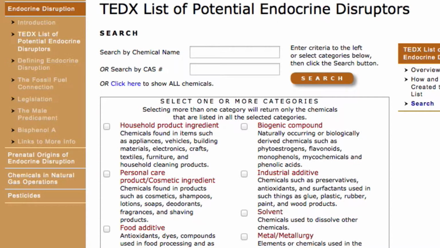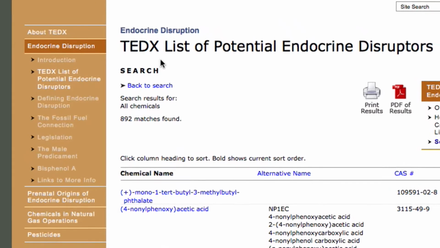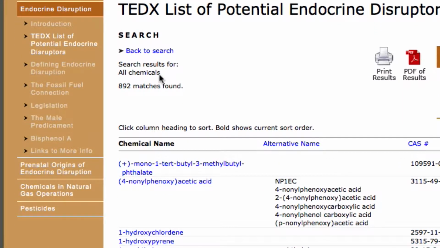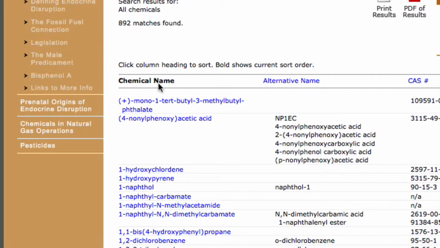Let's start with the easiest. To see all the chemicals currently on the list, simply click here. On the left, it says Search Results for All Chemicals, because we asked for a search of all the chemicals in the list. It also shows how many matches were found. Moving down the page, we see a table with 4 columns.